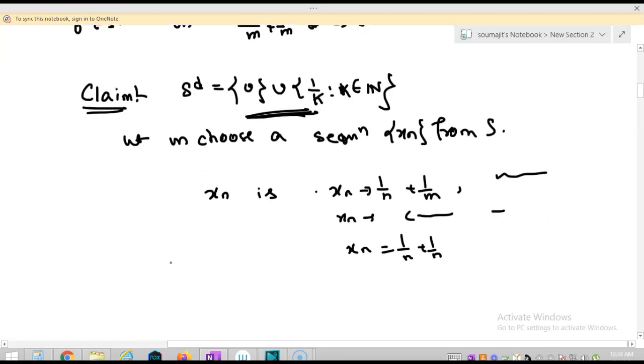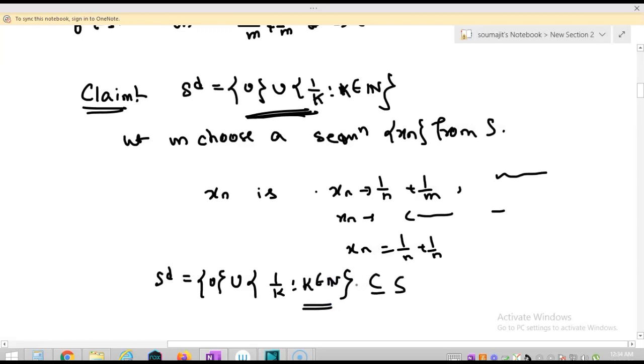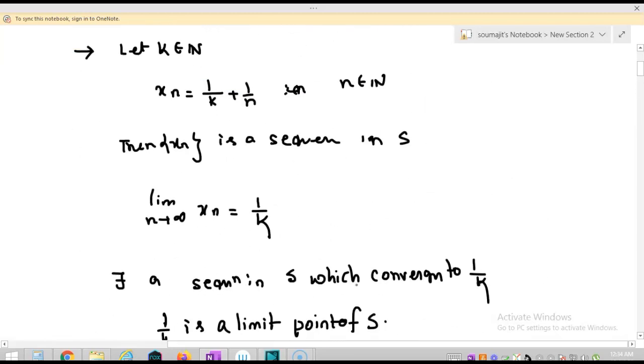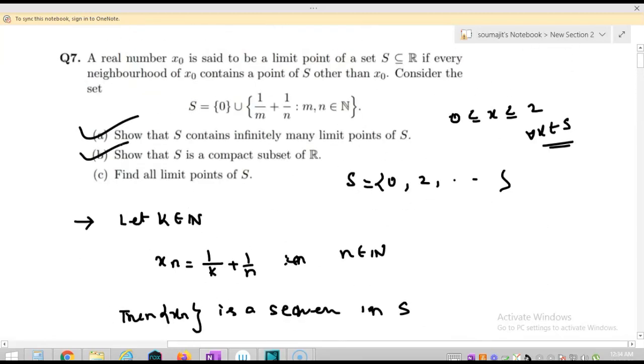So therefore I can say that the derived set of S is {0} union {1/k : k belongs to natural numbers}. This is the derived set of S. This set is a subset of S, and hence I can say that S is closed, and we have solved the 2nd and 3rd parts simultaneously. Okay, so that's all about our question number 7. Let us solve the question number 8.